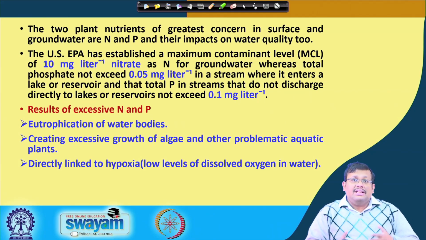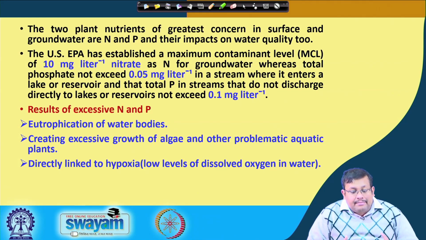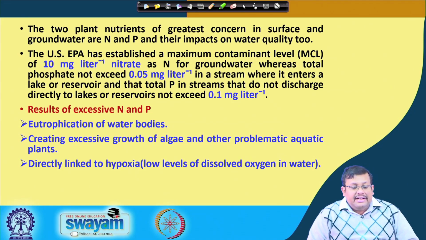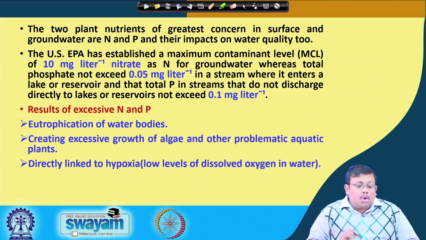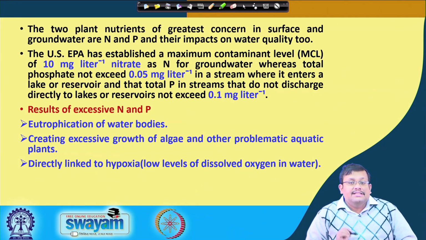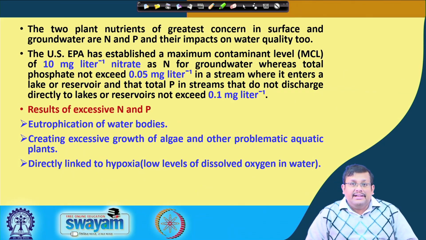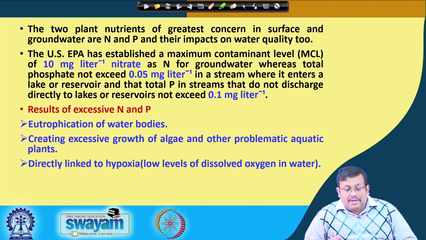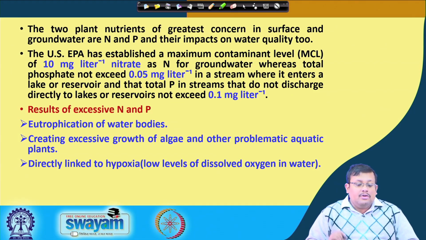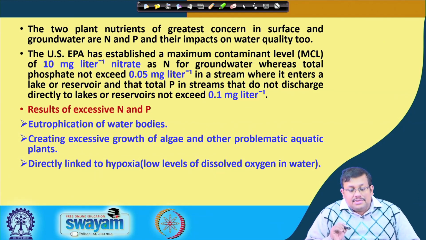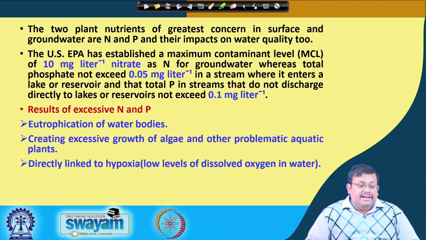Now, remember, the United States Environmental Protection Agency has established a maximum contaminant level, we call it MCL, of 10 milligram per liter nitrate as nitrogen for groundwater, whereas total phosphorus should not exceed 0.05 milligram per liter in a stream where it enters a lake or reservoir, and total P in streams that do not discharge directly to a lake or reservoir should not exceed 0.1 milligram per liter.